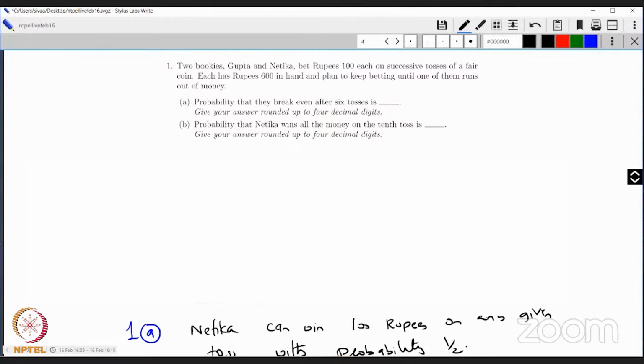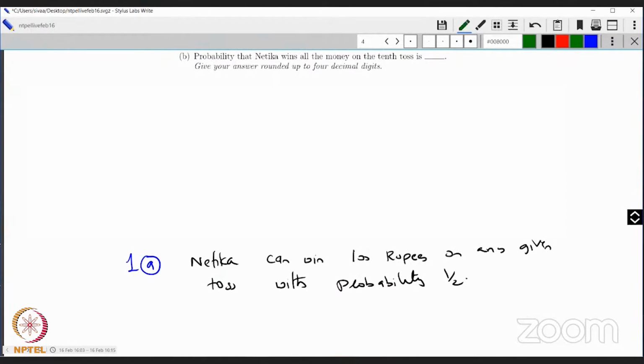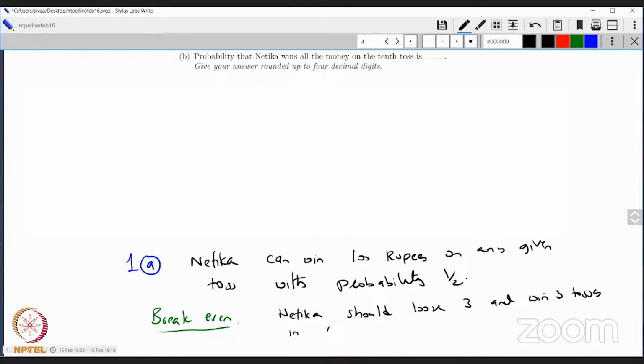Now to break even after 6 tosses, she must win 3 and she must lose 3. That's what break even is. That's a key observation you have to make. So to break even means Netika should lose 3 and win 3 tosses in 6 tosses. That means she has broken even. That means you have to have 3 successes or 3 failures, the same thing, in 6 tosses.